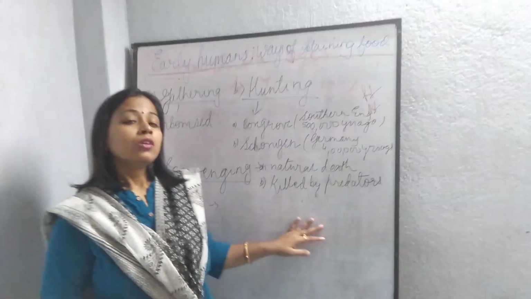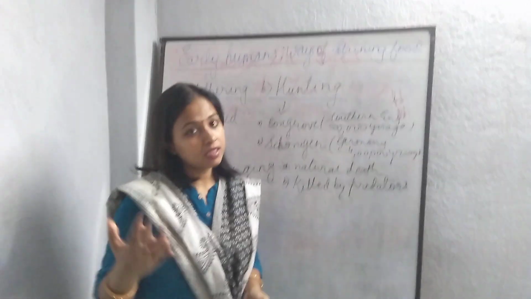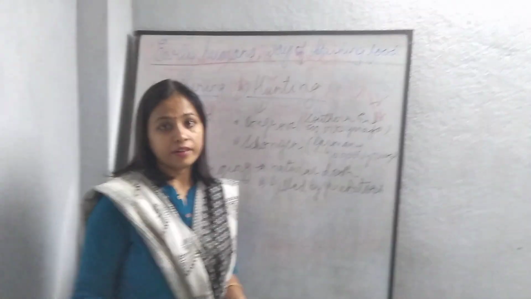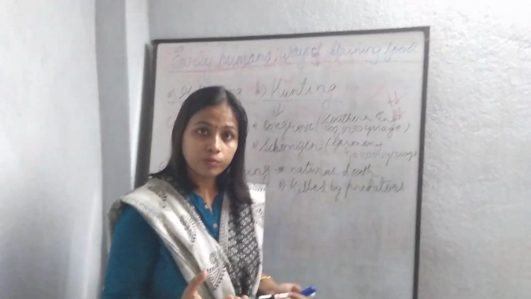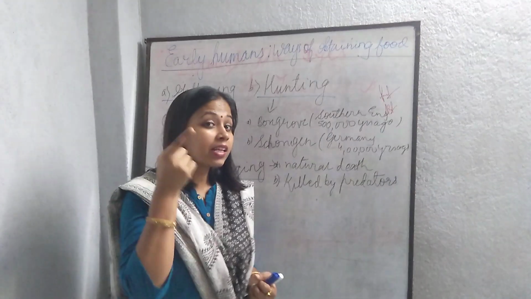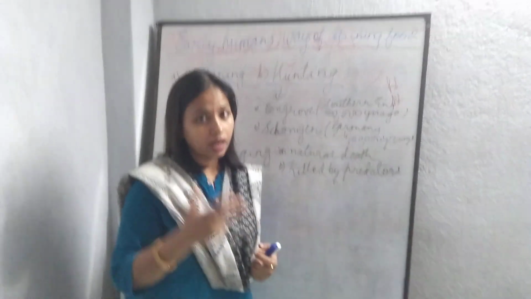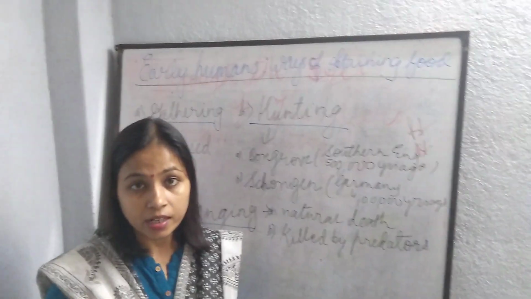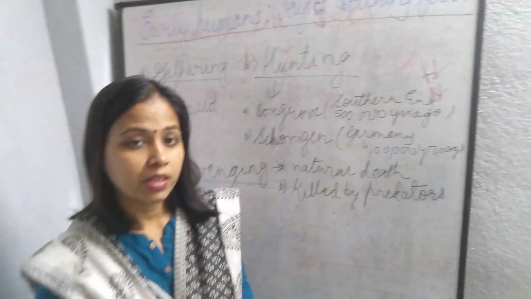Now the third is hunting. Hunting is for after the hominoids, meaning the Homo habilis and Homo erectus. They were the people who were bipedal and used their hands. Hands were free to do many things, and could be used for making tools. And not only the brain should be there: hunting needs thinking, hunting needs planning, hunting needs good tools. When they developed this much, they started hunting.